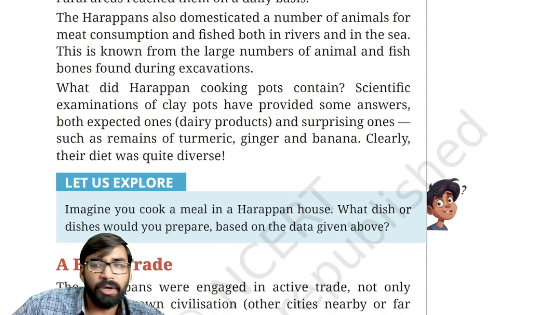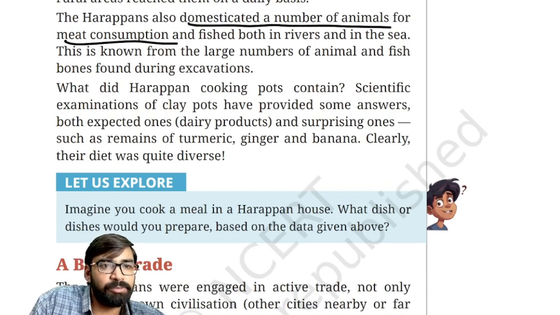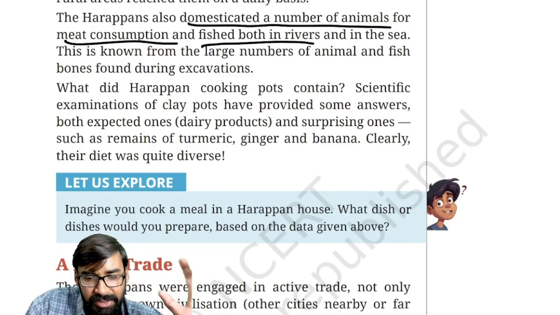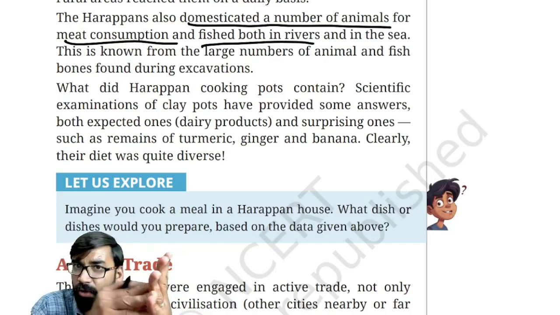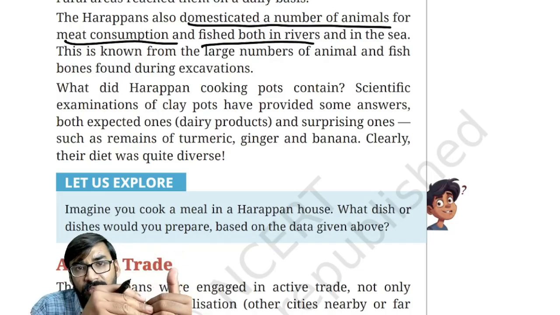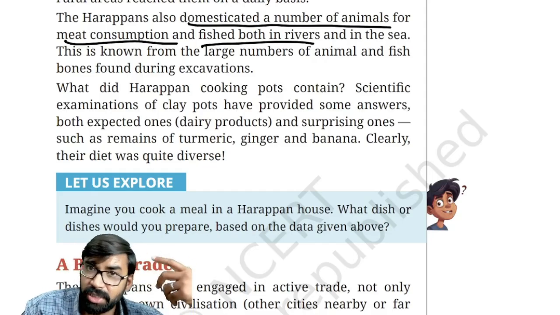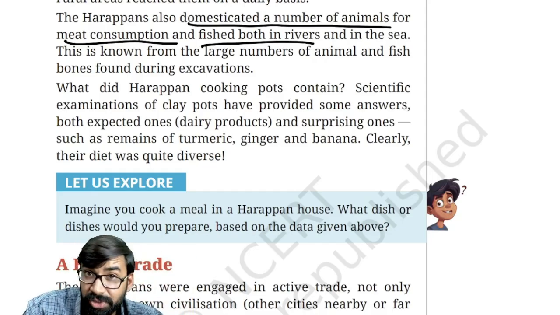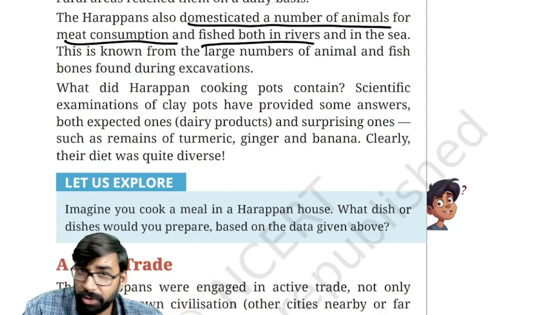Okay. Now, as you can see here on your screen, the Harappans domesticated a large number of animals for meat consumption and fished also in rivers as well as sea. That means Harappan people followed both vegetarian and non-vegetarian diets. They used to consume meat also, which means it was a mature civilization. Clear? Religion might be present, but it was not dominating the scene. These things were also there.